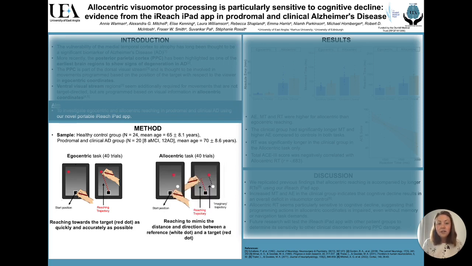In the allocentric task, participants were asked to reach from the start position to reproduce the distance and direction between a white reference dot and the red target dot, and the biomechanical movements required were matched across both tasks.